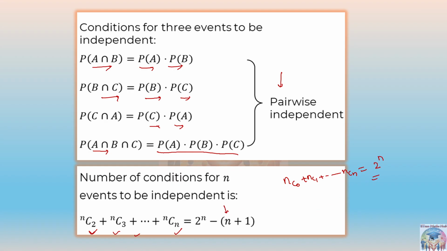Okay, and that will be written as minus. So we need only from nC2 to nCn, so this value will go to the right side. We will subtract them. So nC0 is 1 already, nC1 is n, so that's why it is 2 to the power n minus n minus 1. All right, any doubt up to here, anyone?